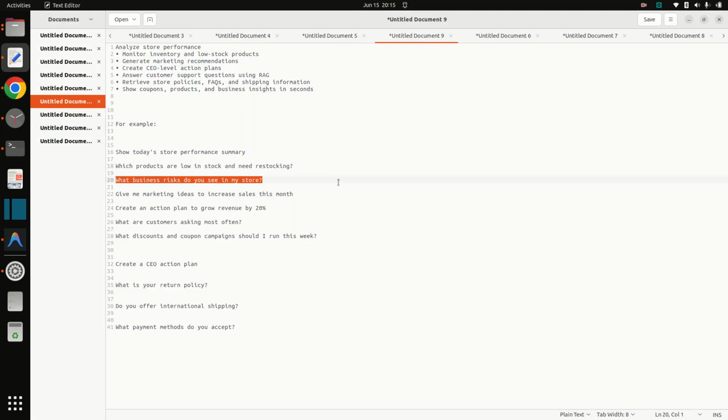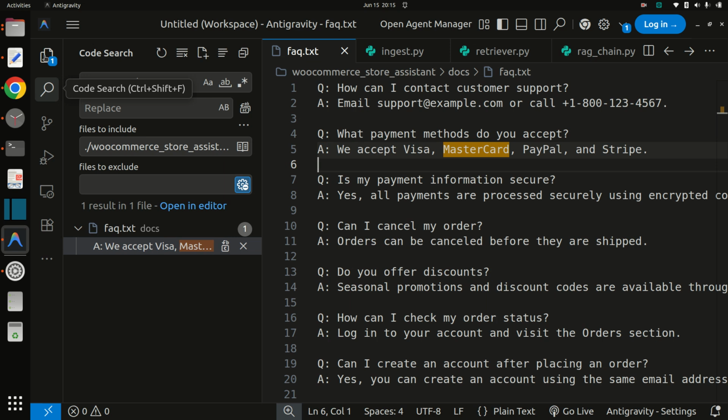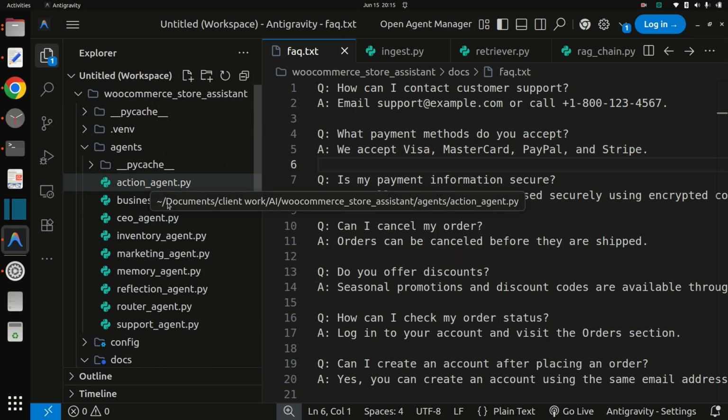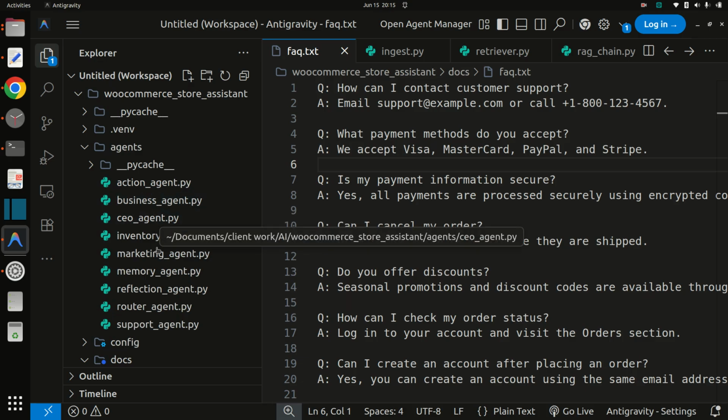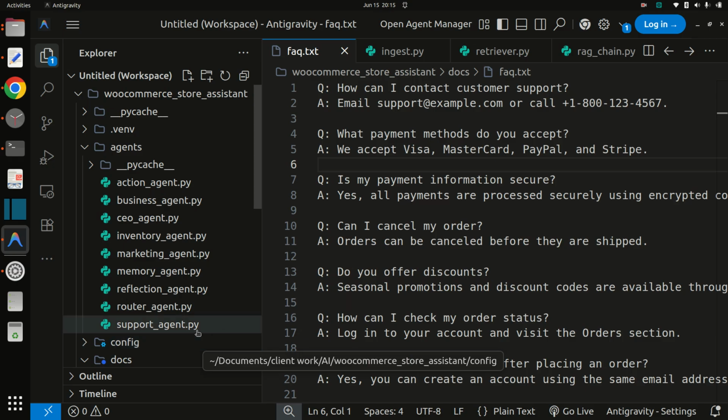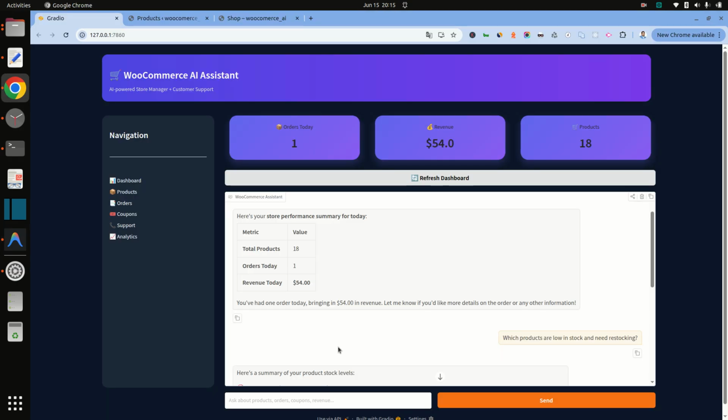What business risk do you see in my store? Actually, I made some agents, so it is getting information from there: action agent, business agent, CEO agent, inventory agent, marketing agent, support agent, etc. So it is getting that information from my agents.